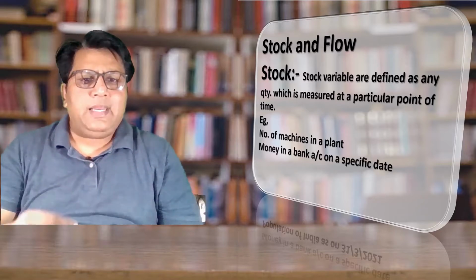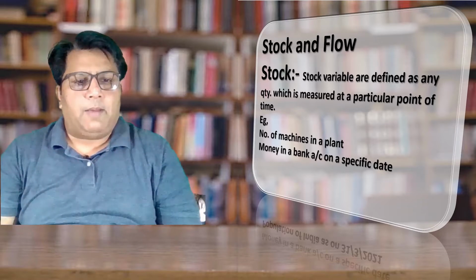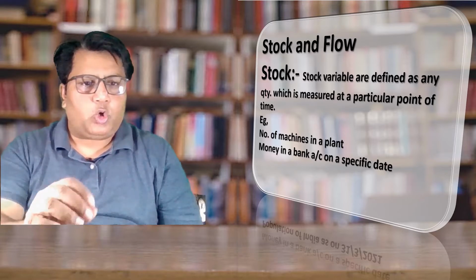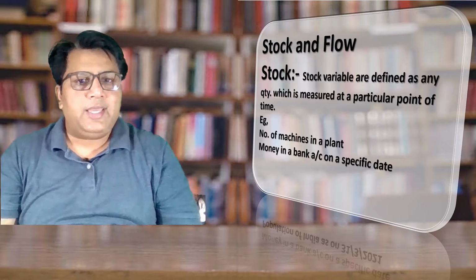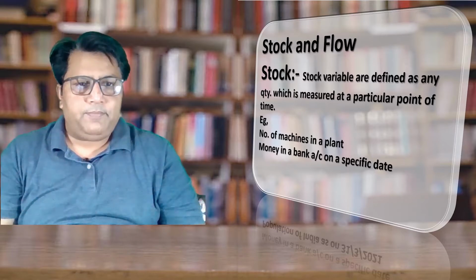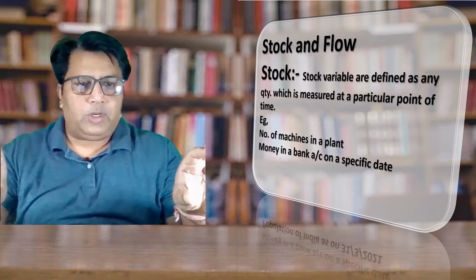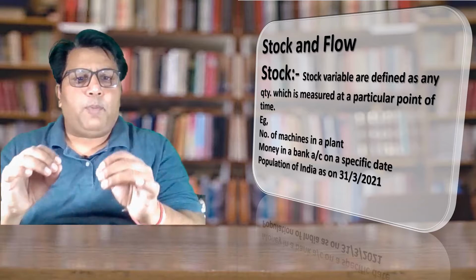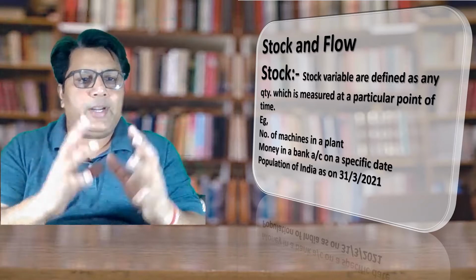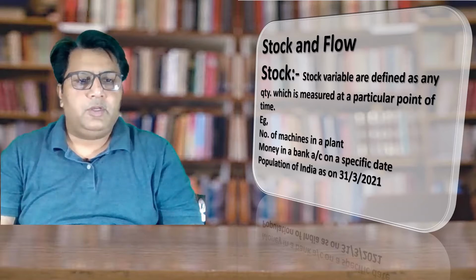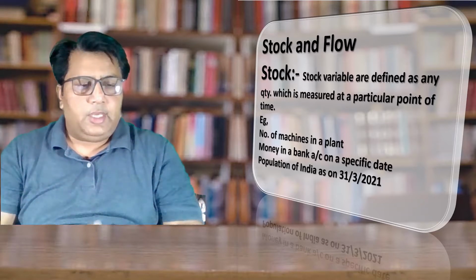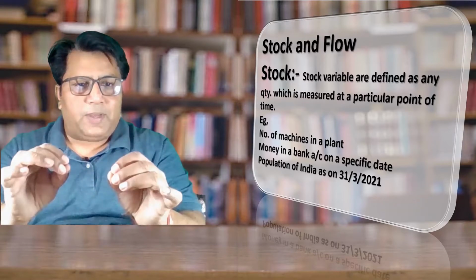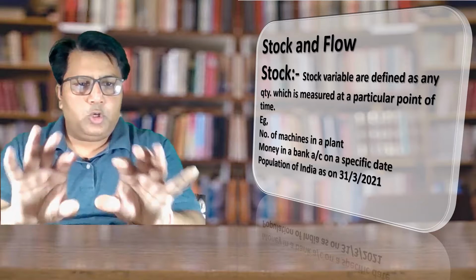If I say money in a bank account on a specific date, for example, what is the account balance on 31st March 2021? That is a stock variable. Why? Because at a particular point of time, I am telling you the total amount which is available. Try to understand it with one more example. For example, the population of India as on 31st March 2021, it means on this stipulated time, what is the population of the country? Here we can say that the time element is not playing any role. On a specific date, I am asking you to tell me the total.